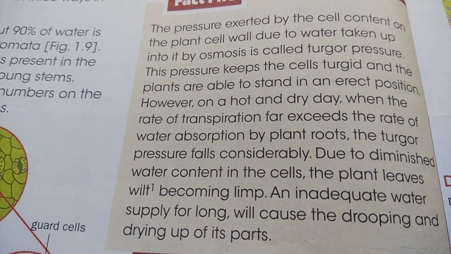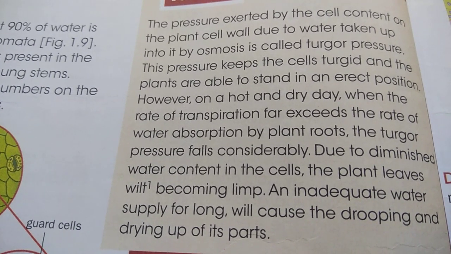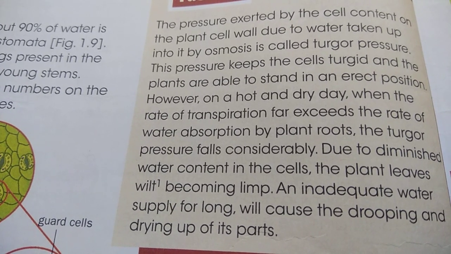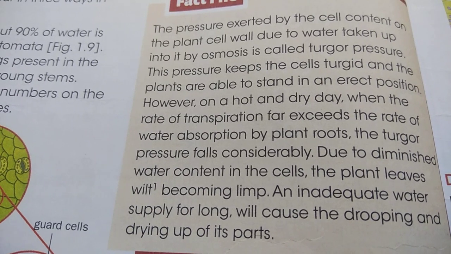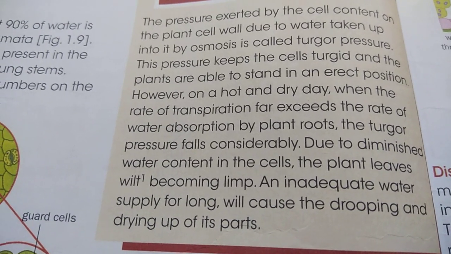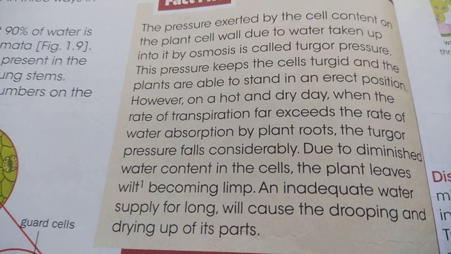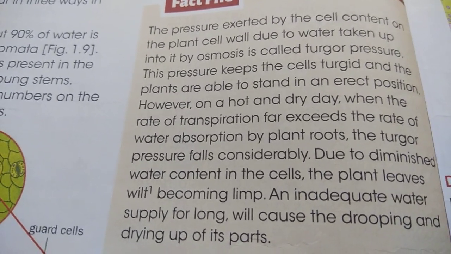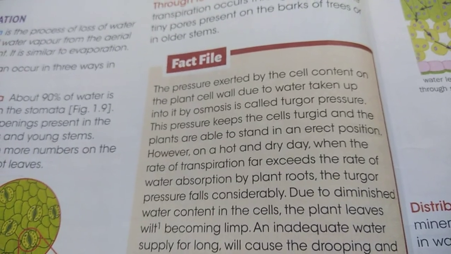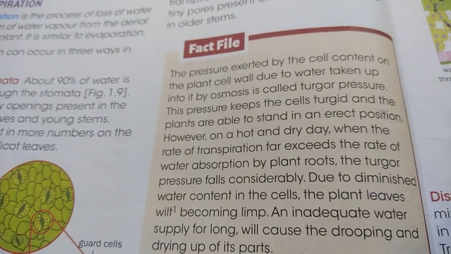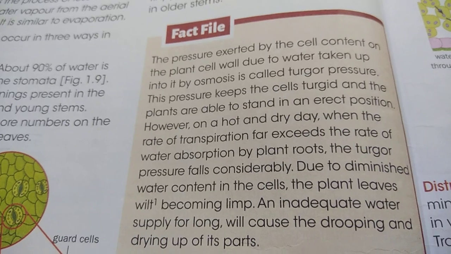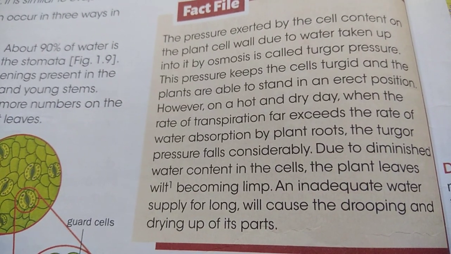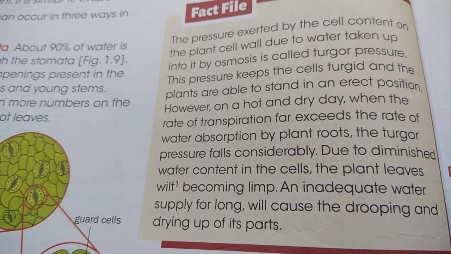But on very hot days, when the transpiration rate is increased because of the heat, in comparison to the absorption, the water of the cell is reduced, and because of this the water content is reduced, and the leaf or the part of the plant wilts. Wilt means to droop down because of heat, loss of water or disease.